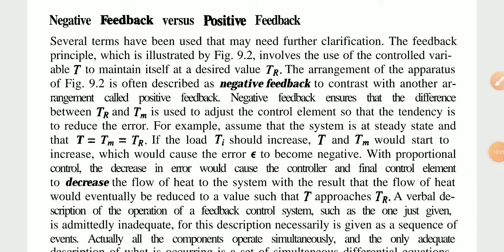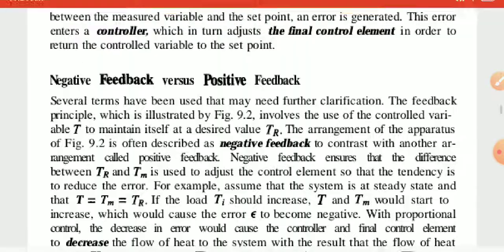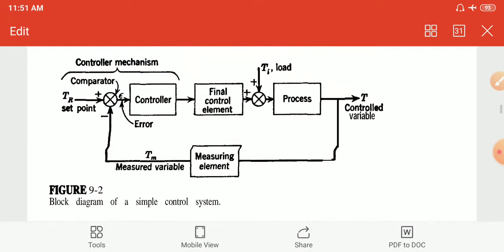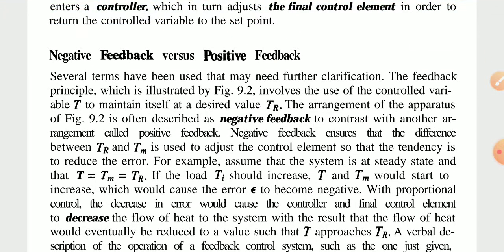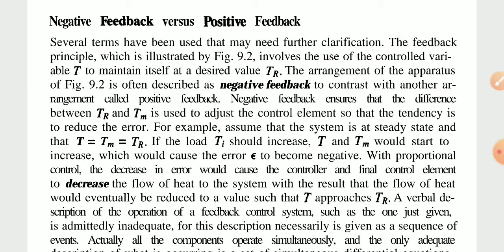The feedback principle is illustrated by the block diagram in Figure 9.2 and involves the use of the controlled variable temperature T to maintain itself at a desired value TR. The desired temperature we mentioned is TR, the desired value TR.